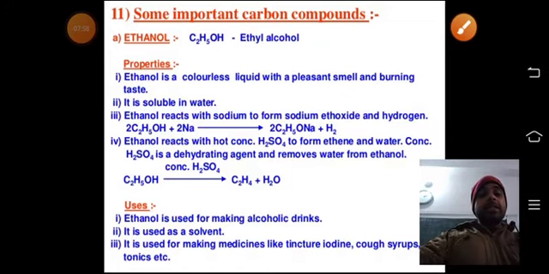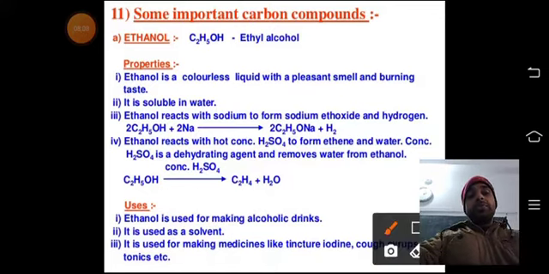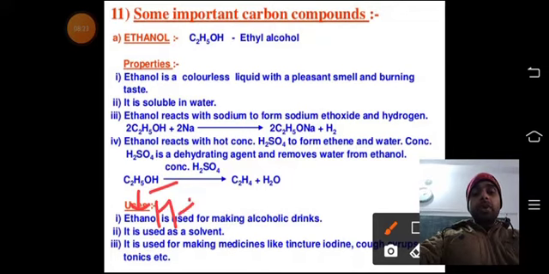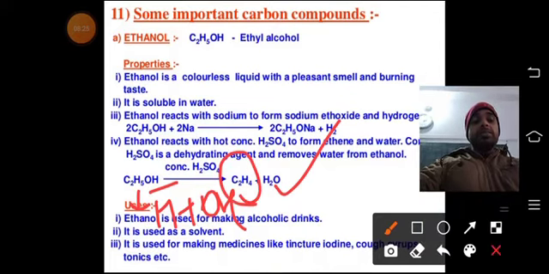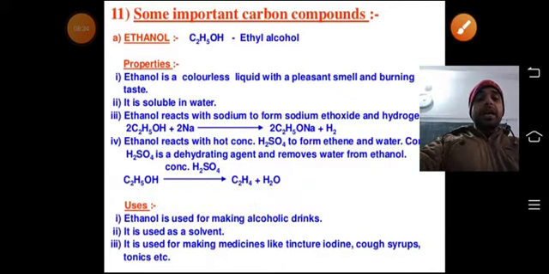Ethanol reacts with hot concentrated H2SO4 to form ethene and water. Concentrated H2SO4 is a dehydrating agent, so the water molecule will be lost: OH and H from here. If one H is lost from C2H5, it will form C2H4. One hydrogen and one OH are lost, that means H2O, and here C2H4 remains. That means this one is ethene. Here you can see the uses written.